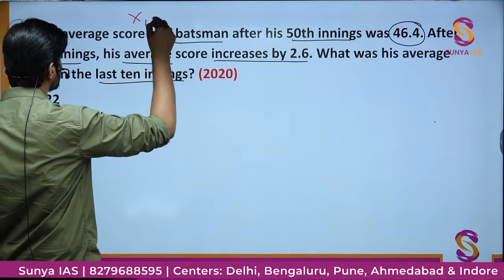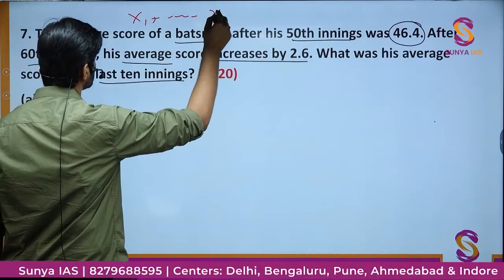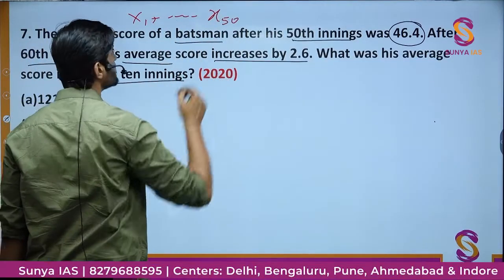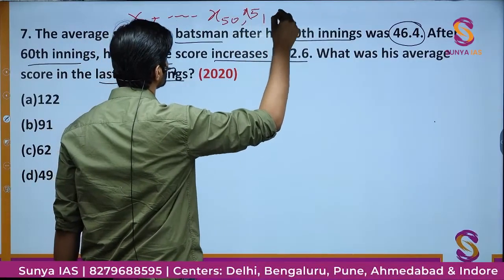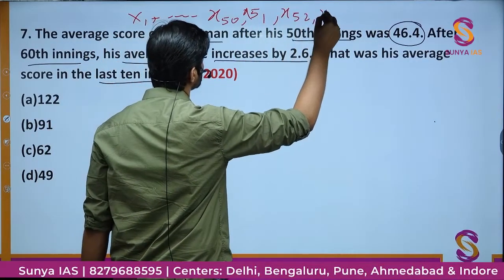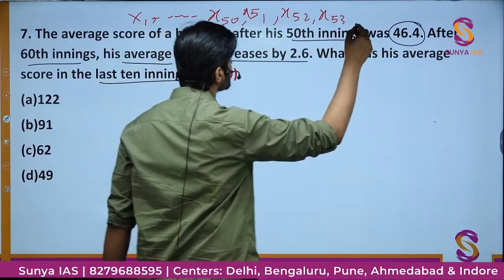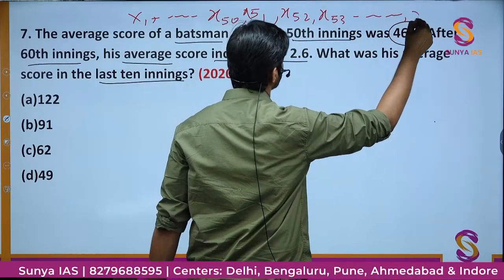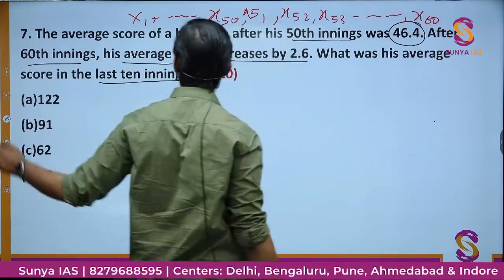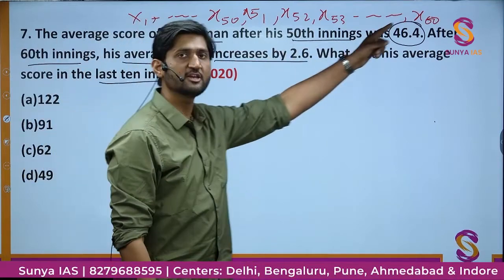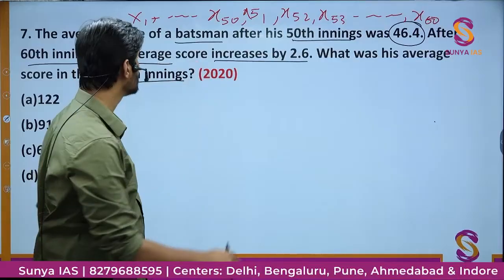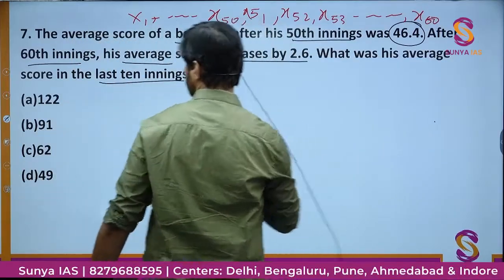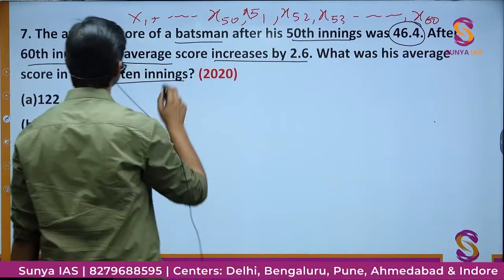Let's call it x1. Then there would be x2, x3, x4 and so on until x50. Then there will be some x51, x52, x53, x54 and so on until x60. So these are the overall 60 matches played by the player. Now we'll approach piecewise. First we'll talk about these initial 50 matches.